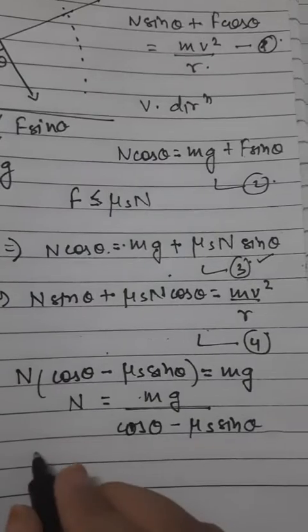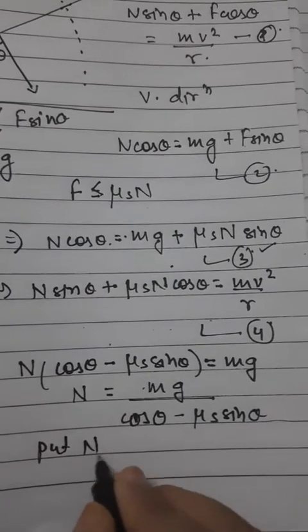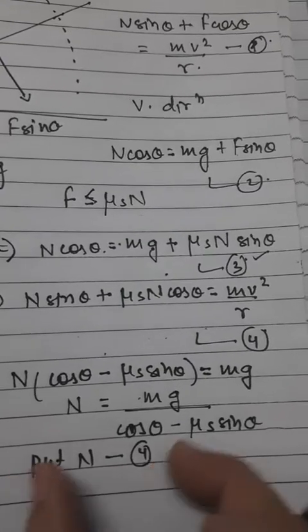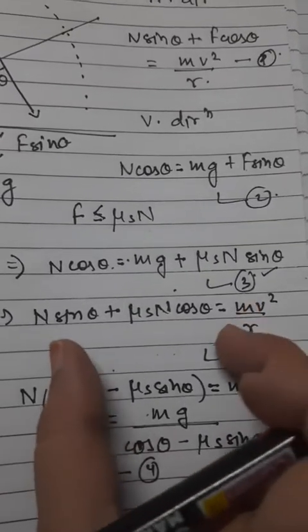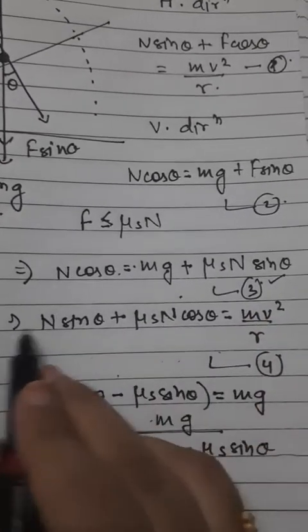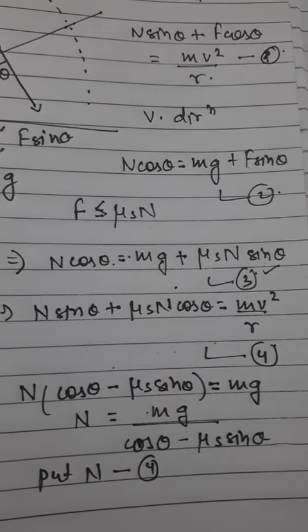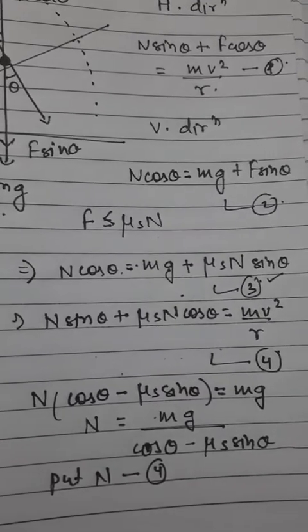So put the value of n in equation number 4. What I have to do now is put the value of n which I got into equation number 4. If I take n common in this equation, I can rewrite it as n times sin theta plus mu s cos theta, which should be equal to mv square by r.